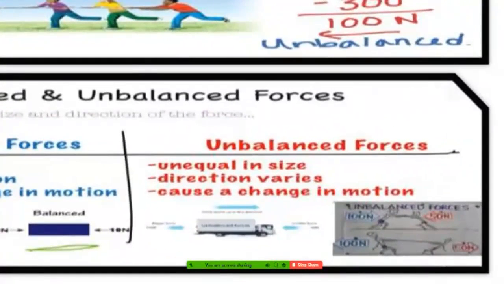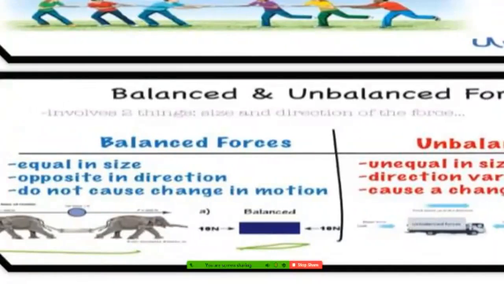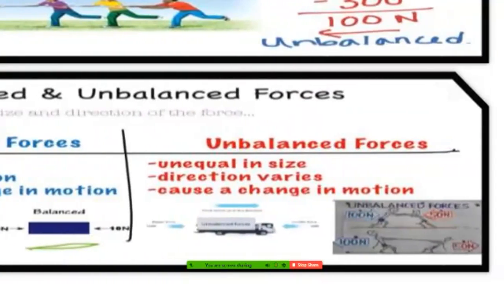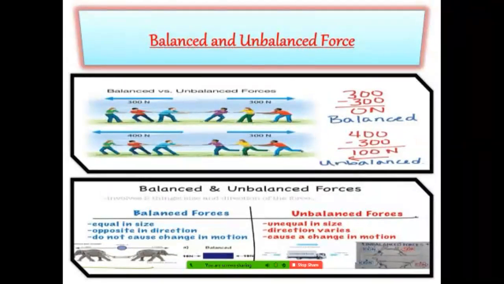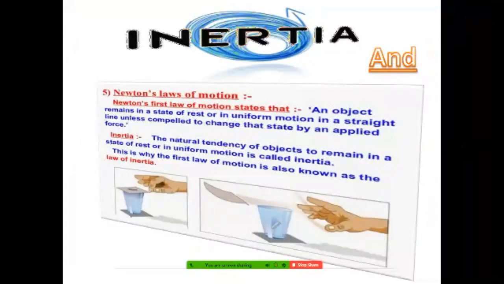Students, here you see unbalanced force is unequal in size, and the direction varies, meaning opposite direction, side A on its back side and B also on its back side. That is opposite direction, but in the earlier one the direction was also opposite, yet equal force was applied. Here, unequal force is applied, so it causes a change of motion. Okay, so this is balanced and unbalanced force.